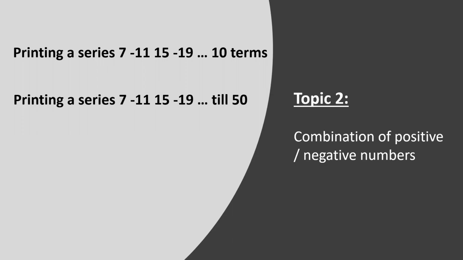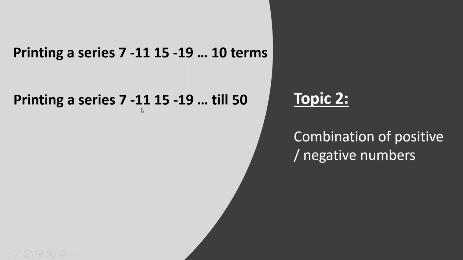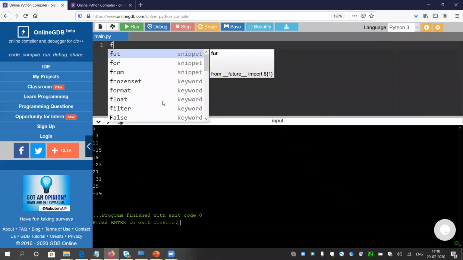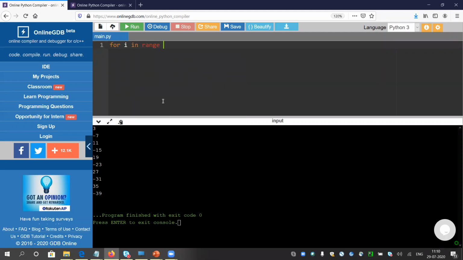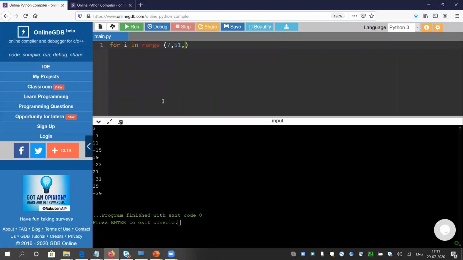Okay, it is 7 minus 11, 15 minus 19 till 50. Now I need to print the series till 50. So first, what I have told you, first concentrate on printing the series, 7, 11, 15, 19 till 50. Let me delete everything quickly. So it will be again the loop of I, for I in range, because no number of terms has been mentioned. It will start from 7 till 50, meaning 51, and it is incremented by 4 every time.